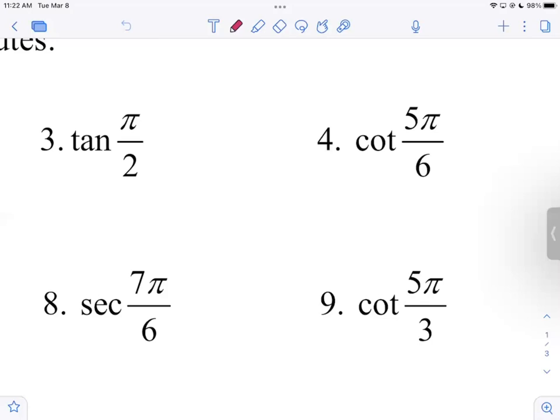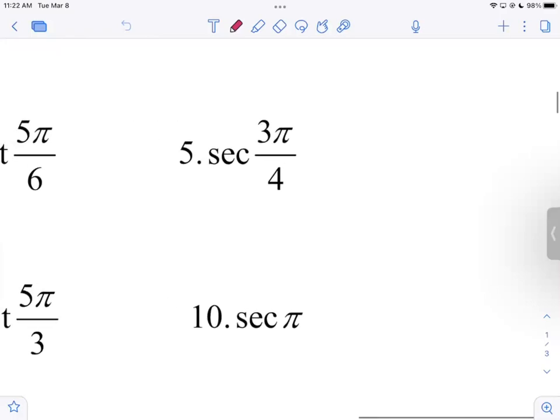Yeah, it should be negative square root of 3 over 3. Oh, when you rationalize, don't multiply by the negative. If you have a negative ratio, just keep it negative. It's going to be a negative, right? So again, cotangent, the ordered pair there is 1 over 2, comma, negative square root of 3 over 2. I don't have to worry about the 2's. So it's really 1 over negative square root of 3, which when you rationalize it is negative square root of 3 over 3. That's the answer. Okay.